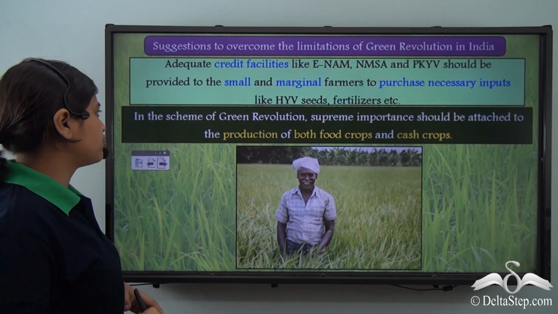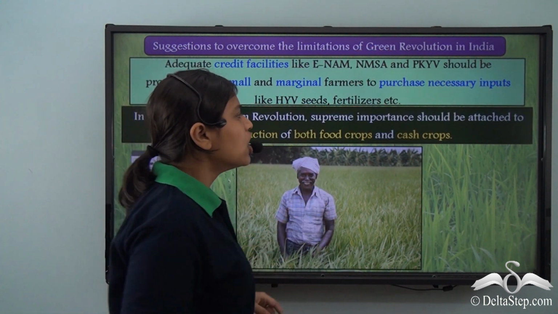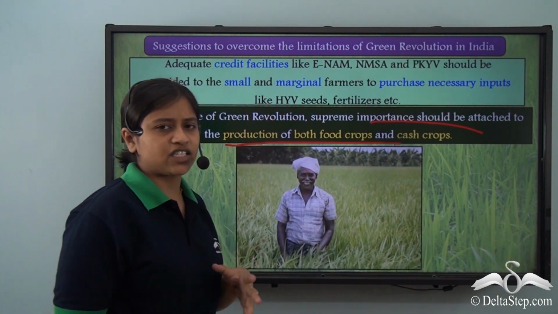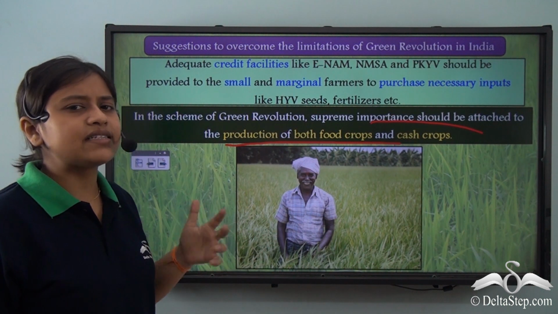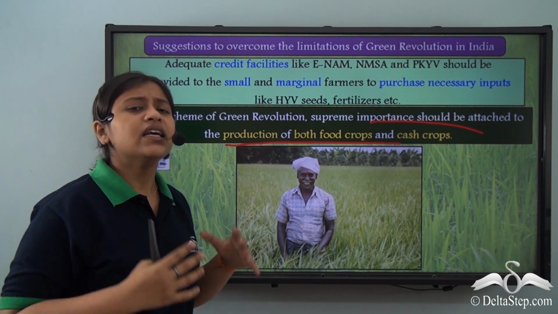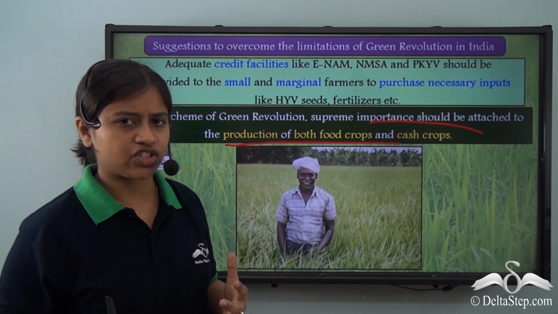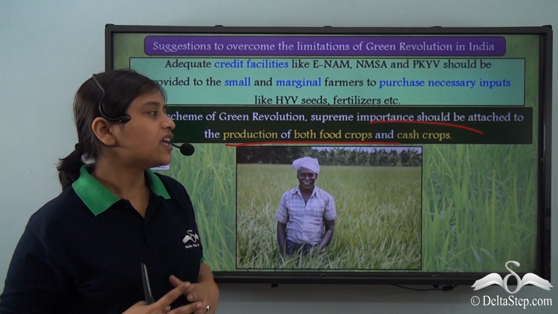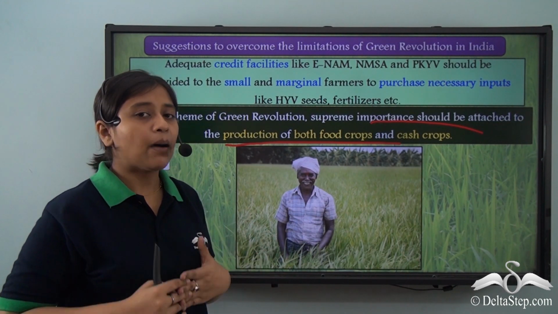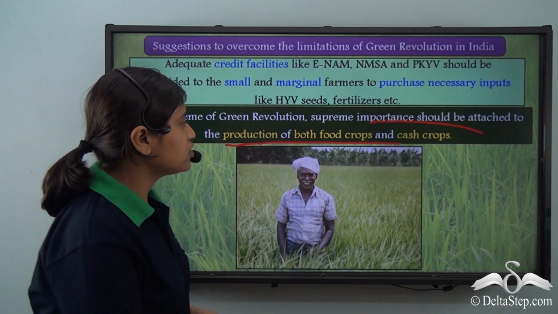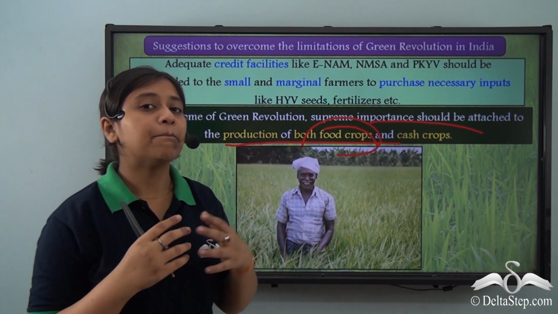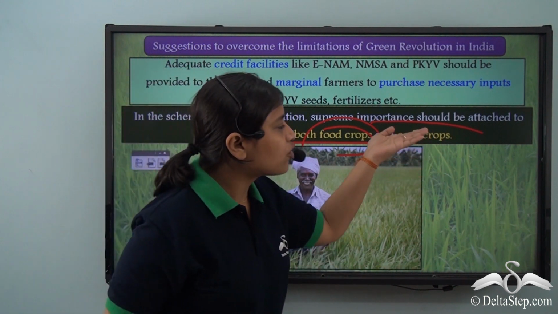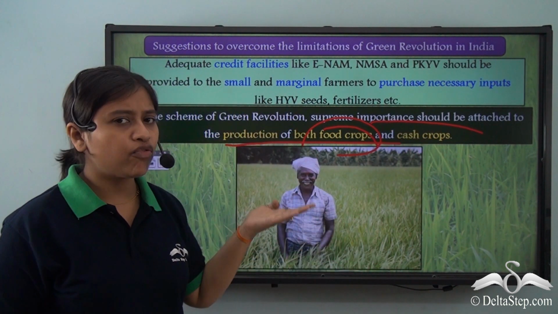The last suggestion would be that, in this scheme of the Green Revolution, supreme importance should be attached to the production of both food crops and cash crops. Since these high yielding variety seeds and new technologies are leading to an increase of production, also leading to surplus production, the focus should not be completely on the commercial crops or the cash crops, but equal importance should be given to the food crops because they are mainly for domestic consumption. So a balance should be maintained between the growing of cash crops and the growing of food crops, right?